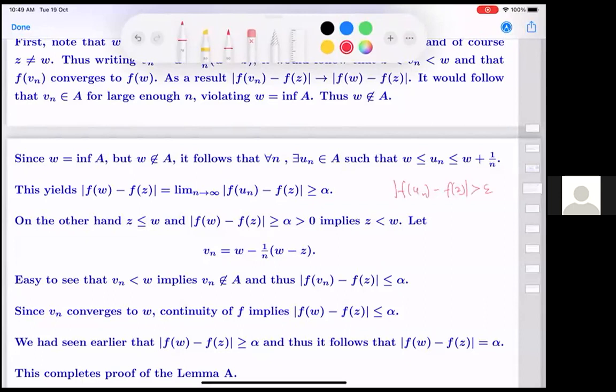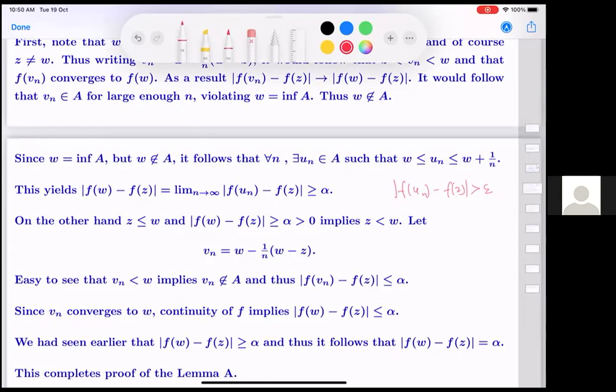If not, if for all points between w and w plus 1 over n this difference is less than or equal to epsilon, there is no such point in the set A, then the infimum will be w plus 1 by n. So the infimum not being w plus 1 by n, or the infimum being w, says that there must be at least one point.